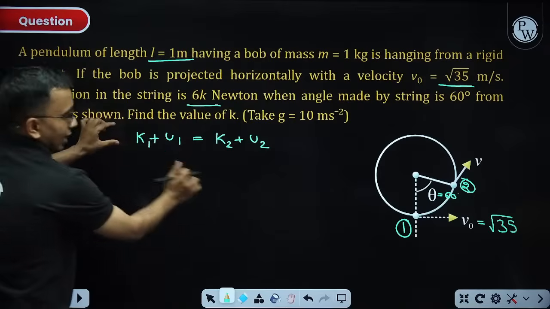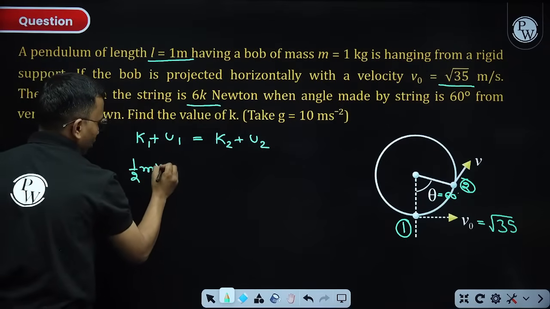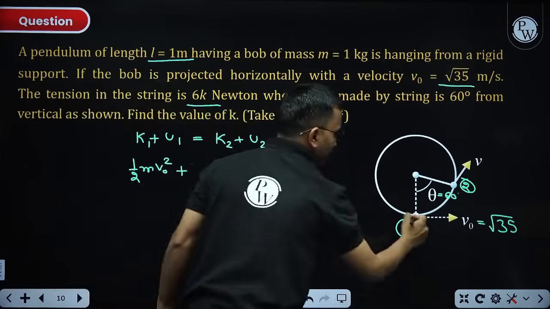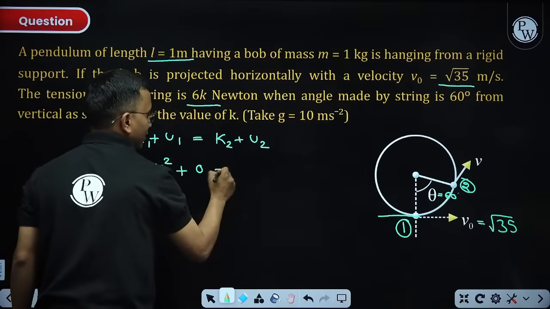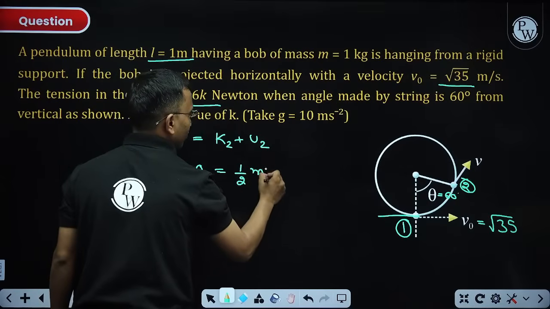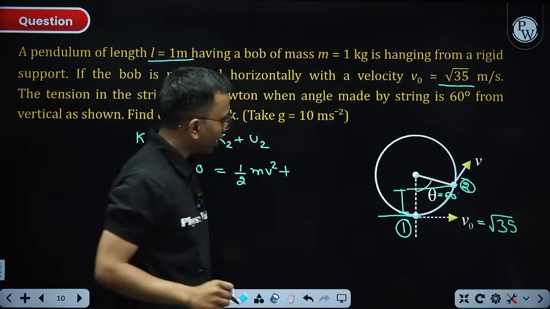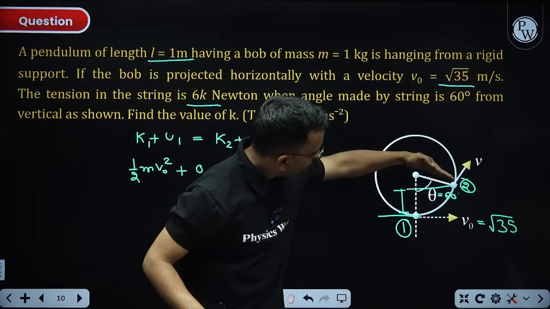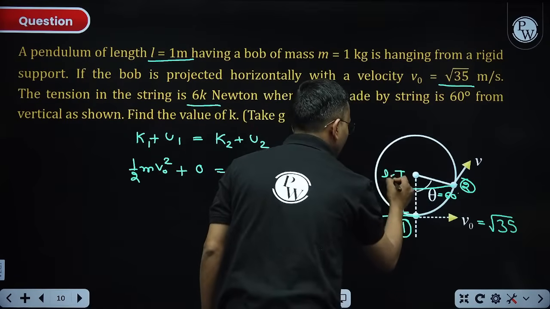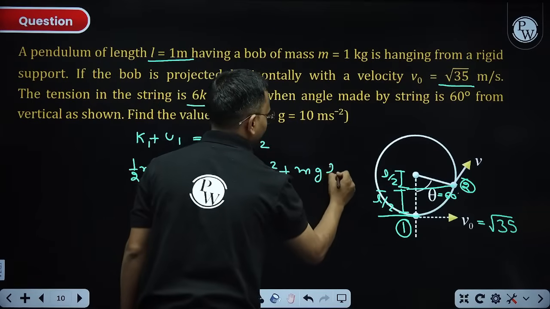Now, what is kinetic energy at 1? Half m v naught square. This is kinetic at 1 plus potential at 1. I am taking this as a reference, so potential is 0. What is kinetic at 2? Half m v square. What is potential at 2? How much is this height? mgh. If this is L, this is L cos 60. L cos 60 is L by 2. So this is also L by 2. So mg into L by 2.